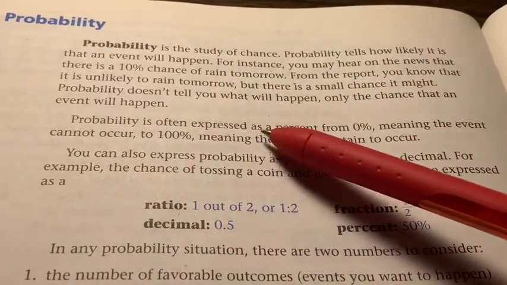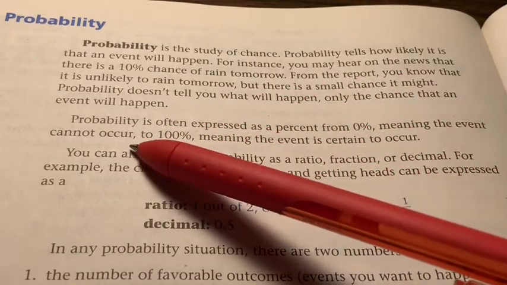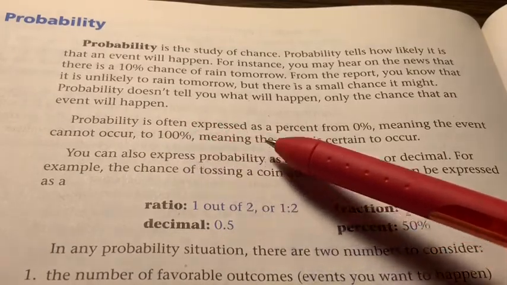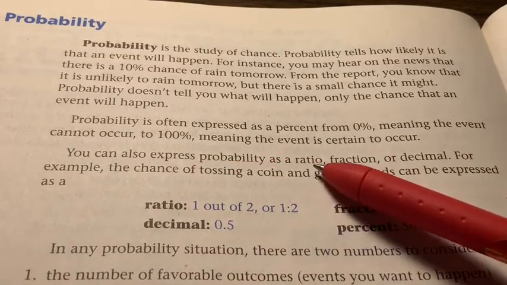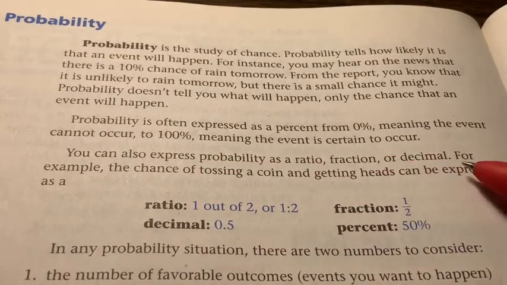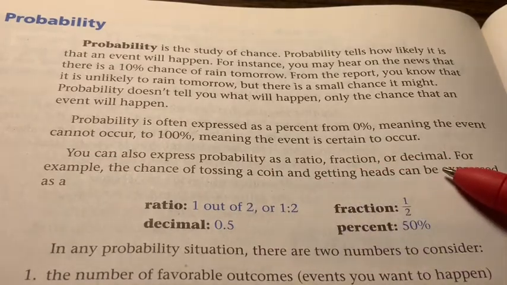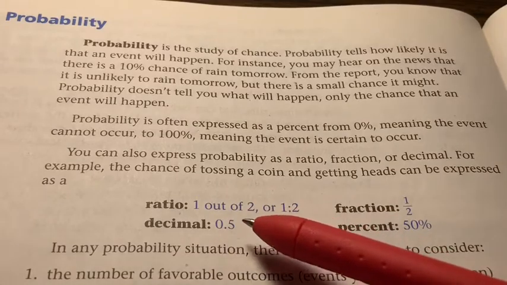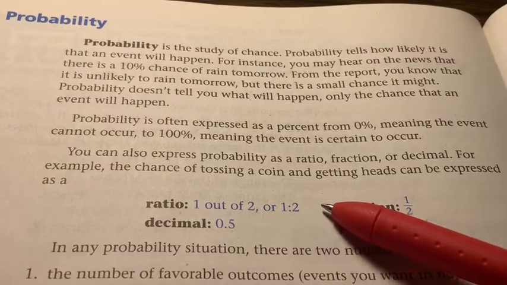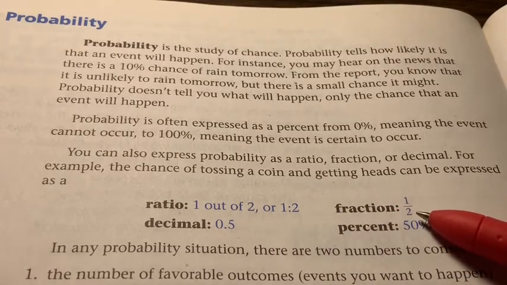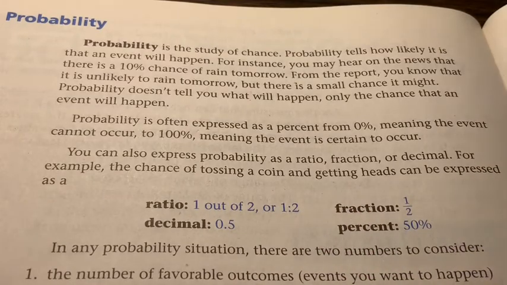Probability is often expressed as a percent from 0%, meaning the event cannot occur, to 100%, meaning the event is certain to occur. You can also express probability as a ratio, fraction, or decimal. For example, the chance of tossing a coin and getting heads can be expressed as a ratio, 1 out of 2, or 1:2, fraction, 1/2, decimal, 0.5, or percent, 50%.